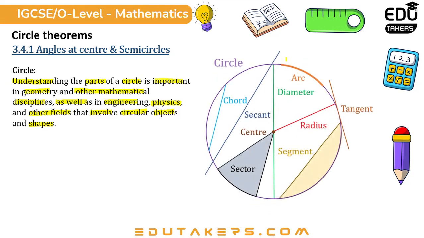A circle is drawn here, and this is an arc, this is a tangent, this is the radius, and this whole portion is a segment of a circle. This whole portion is a sector of the circle. This point is the center of the circle. This is a secant which intersects the circle at 2 points, and this is the chord which touches the circle at 2 points. I hope all of these are clear to you.